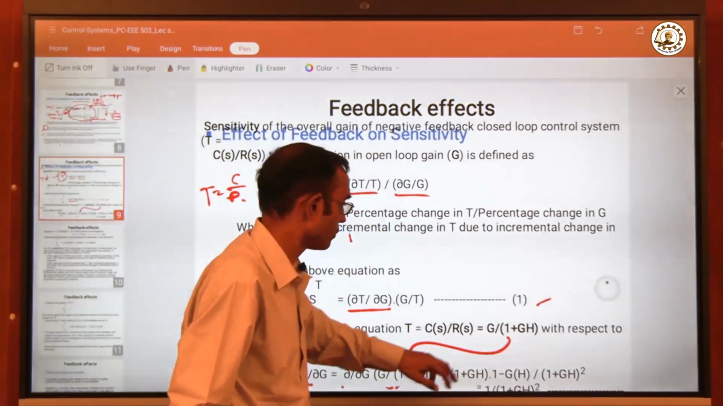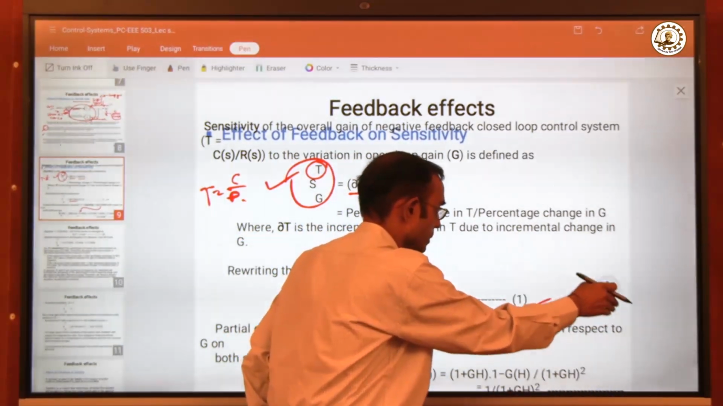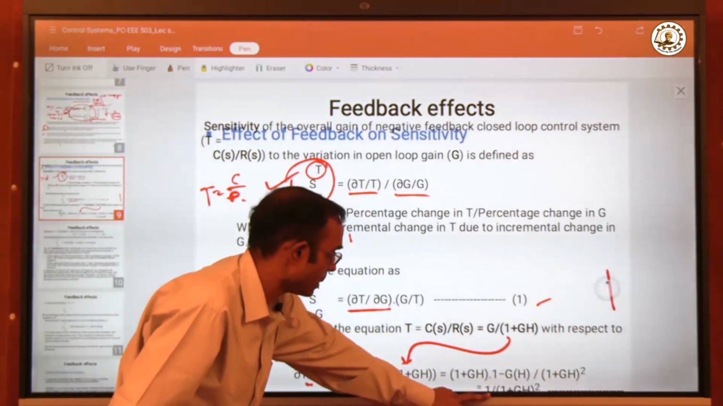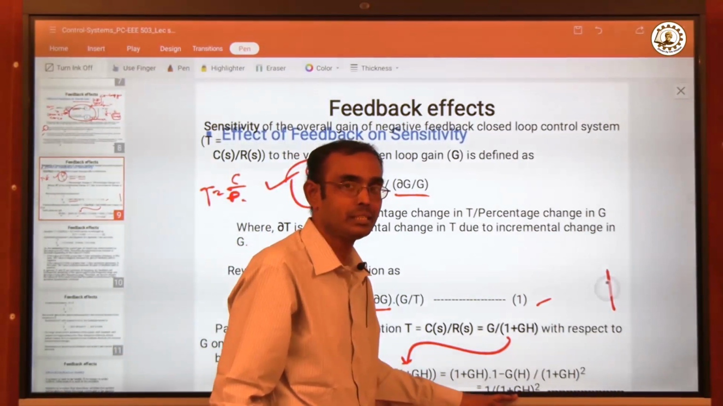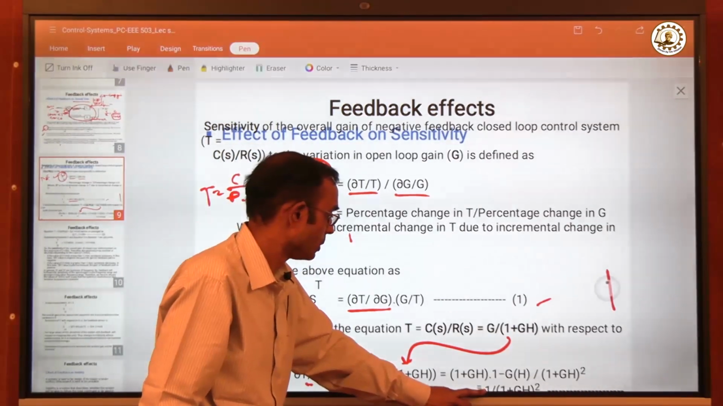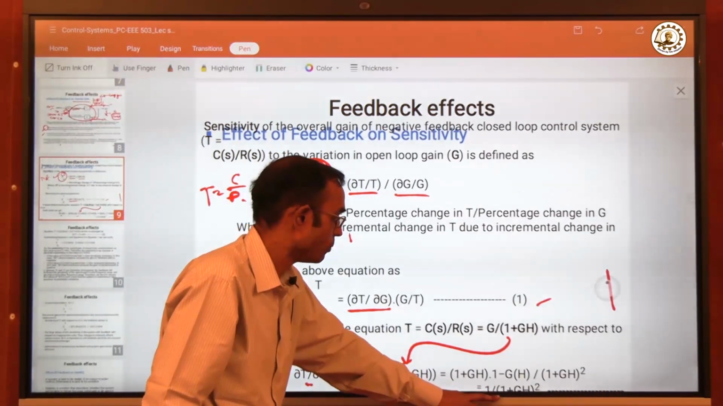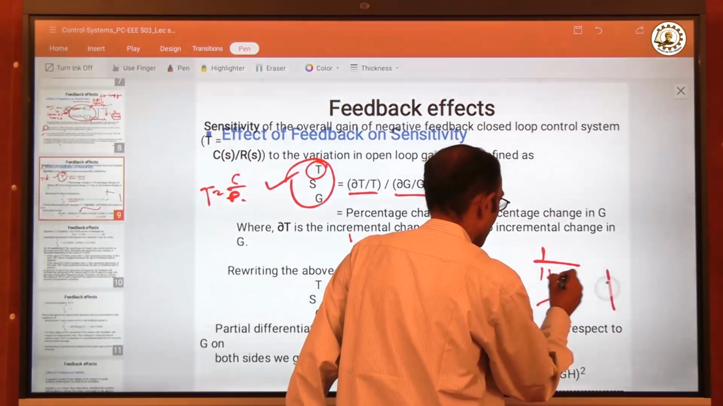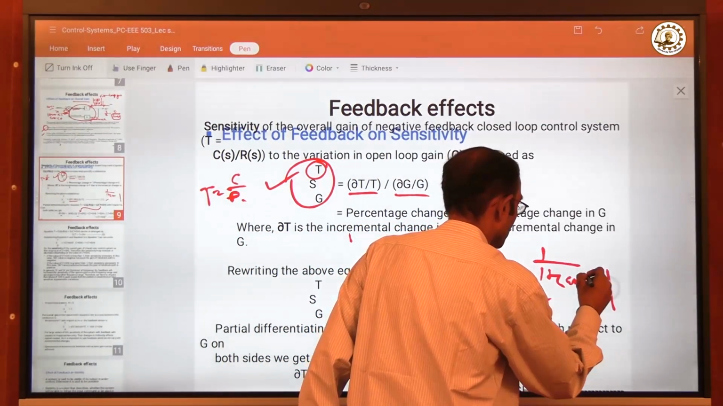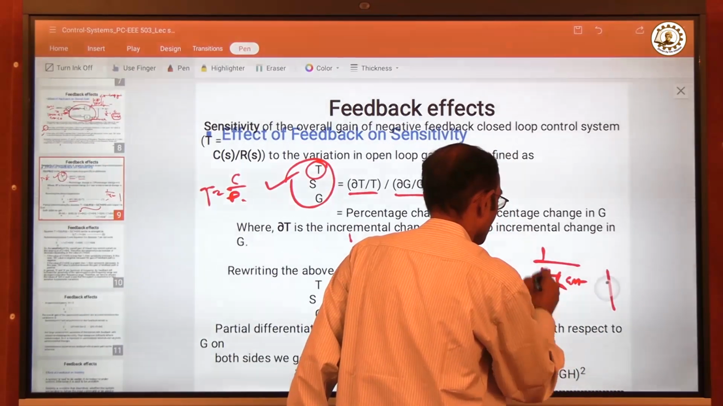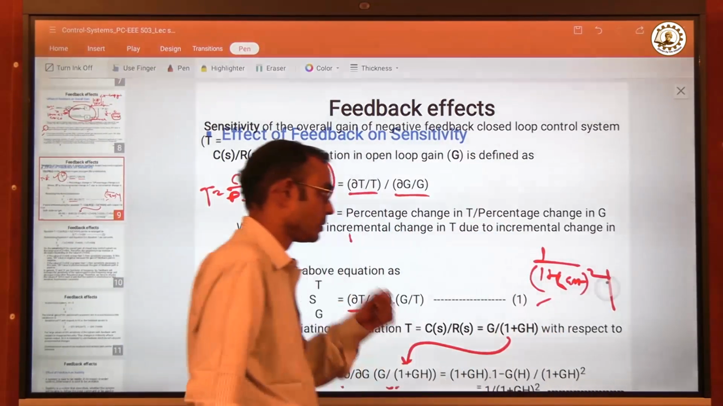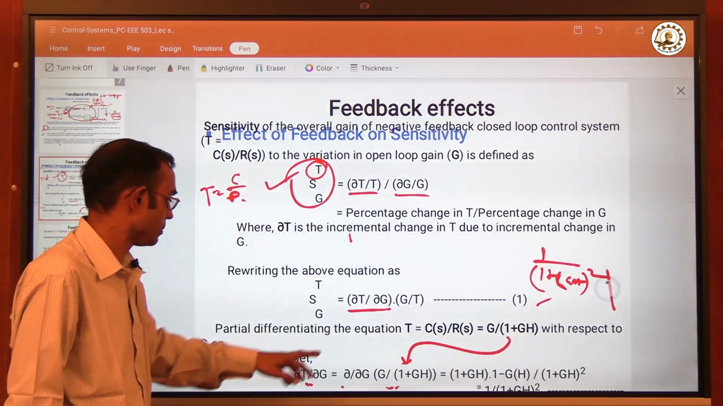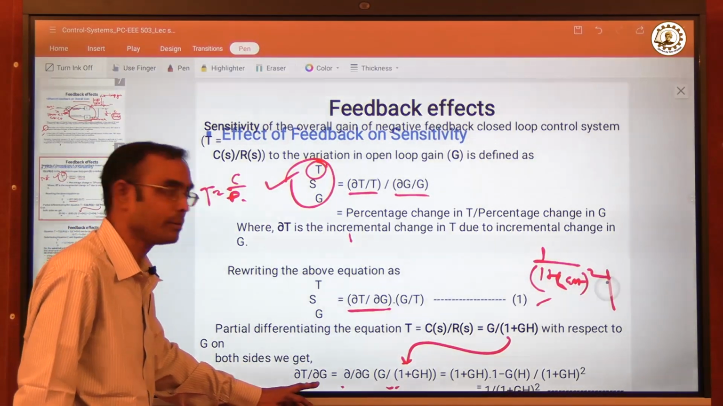The calculation is shown over here. Finally it comes to 1 by 1 plus GH, and it is written as 1 by 1 plus GH whole square. So this is the first derivation of del T by del G.